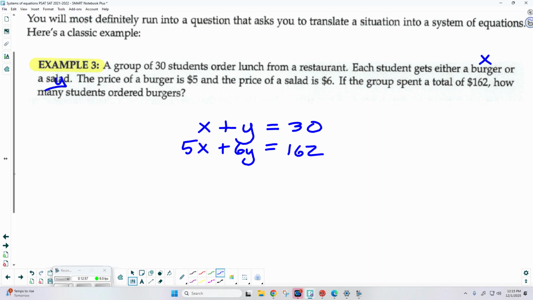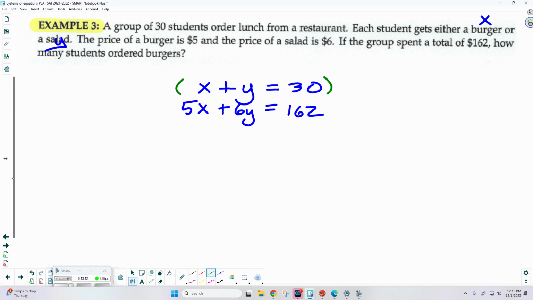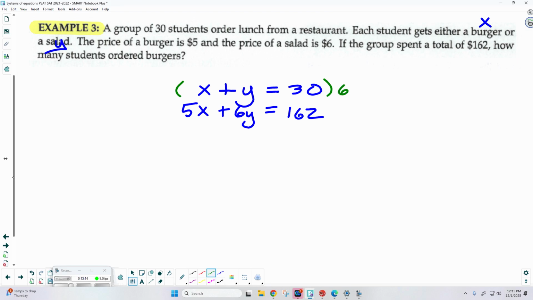Substitution or elimination? I kind of prefer elimination. Okay. Well, since we're going to go ahead and solve for x, I would probably eliminate what? Let's eliminate y. So I'm going to go ahead and multiply the top equation by what? Okay. Now here's the thing. When you're using elimination, you're either going to add or you're going to subtract the two equations.